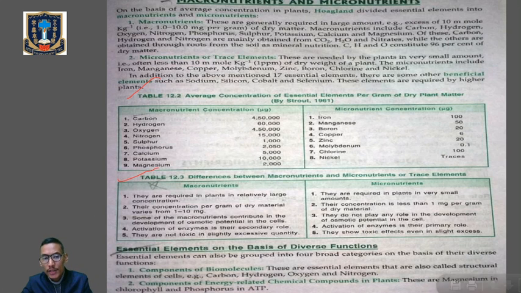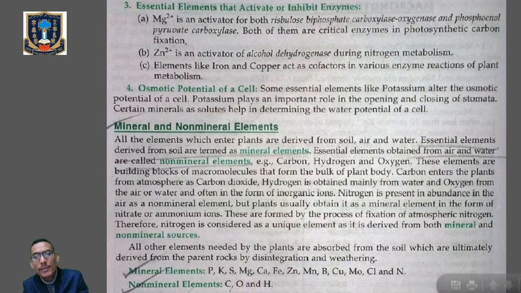Okay. Then number 3, we have essential elements that activate or inhibit enzymes. Inhibit means that it will stop the functioning of the enzyme. So we have magnesium ion, which is an activator for both ribulose biphosphate carboxylase oxygenase enzyme and phosphoenol pyruvate carboxylase enzyme. Both of these enzymes will be activated in the presence of magnesium ion, and both are critically important in the process of photosynthesis, the carbon fixation process.